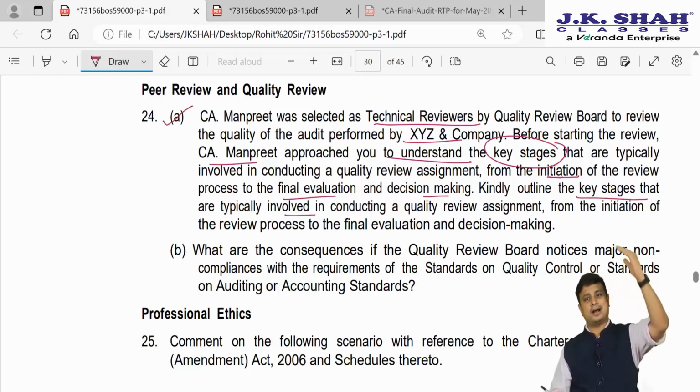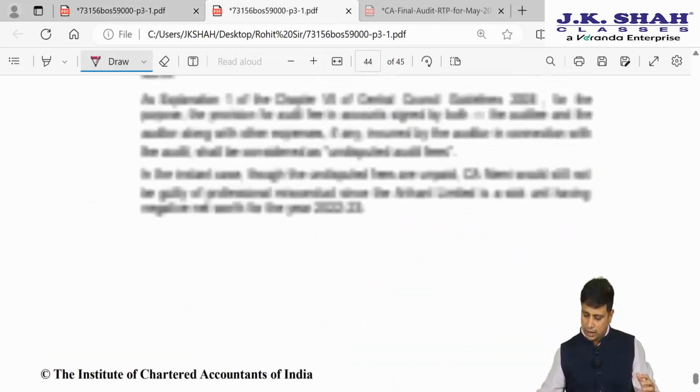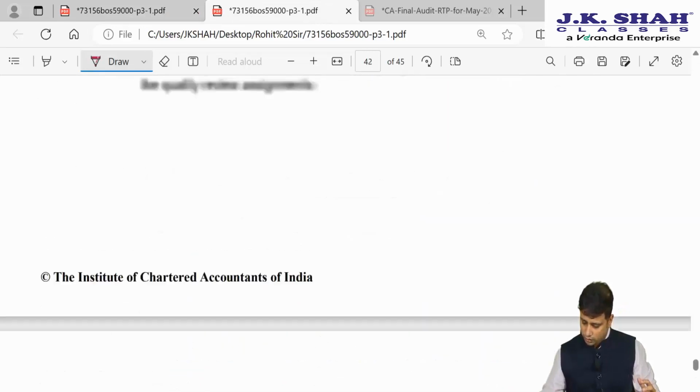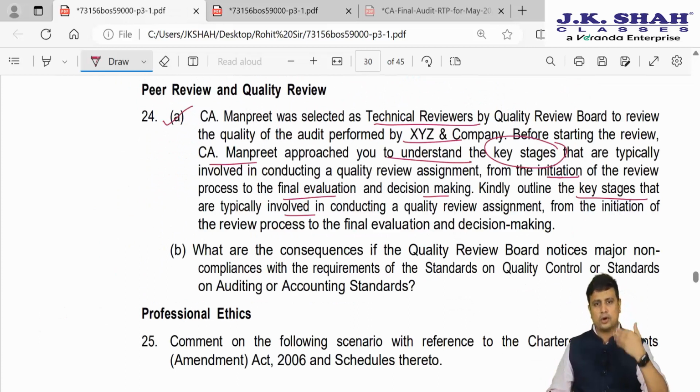So basically here they are asking all the stages that we have discussed during the lectures. Like what we discussed in the peer review, they are asking you all the stages of quality review. So please go through all the stages that we have discussed. I am not wasting your time here by discussing all the points which are already covered. We will keep our discussion restricted to few new questions which they have added in the RTP.